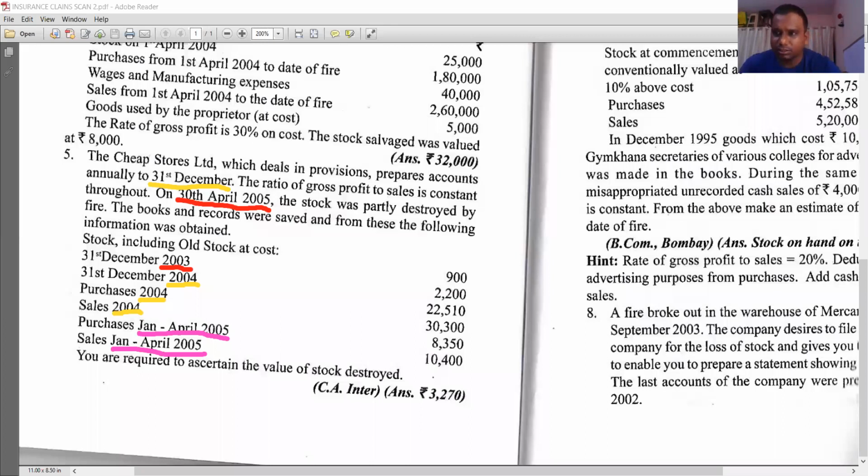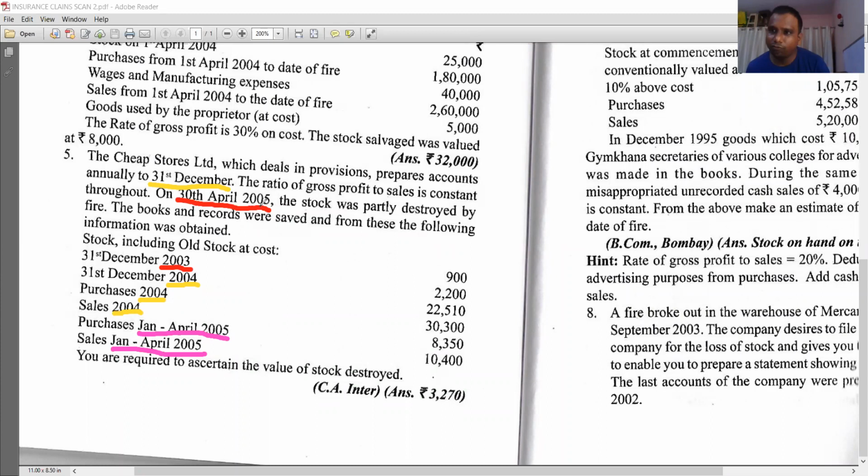Students, when the fire occurred on 30th April 2005, you have to prepare the trading account with the information available for the year 2005 first. Then after we'll see any workings. I repeat, the date of fire is on 30th April 2005. They will close the books of accounts on 31st December. That means they are following calendar year.